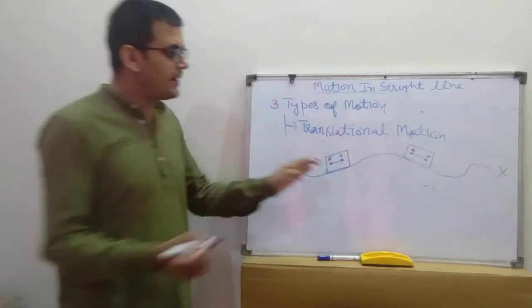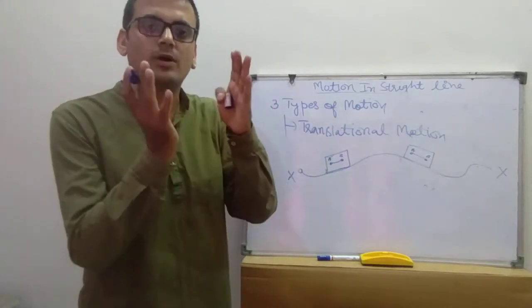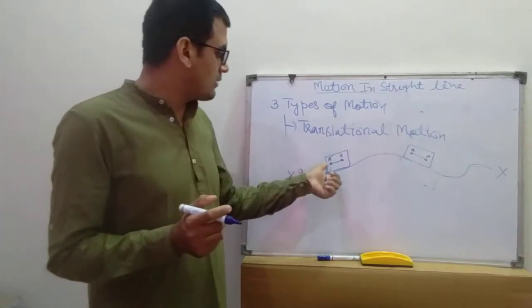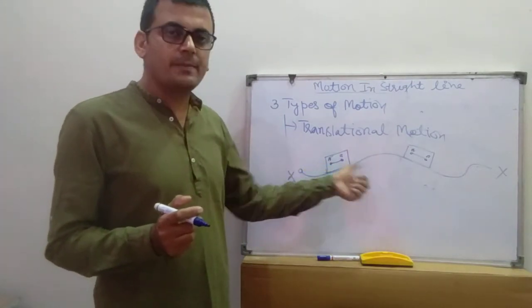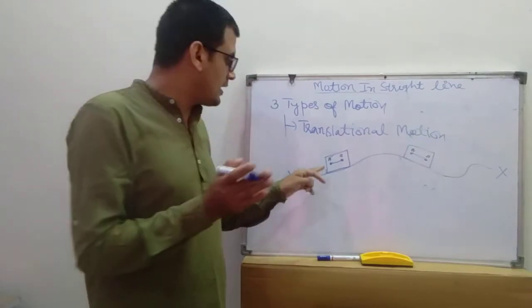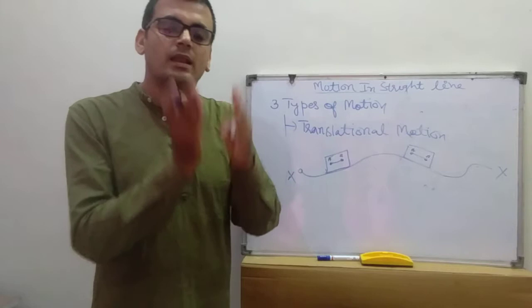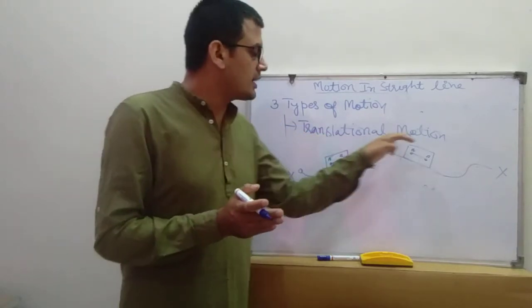So what will happen? When the body is a rigid body and moving in a straight line, the line joining these points A and B will always be parallel to itself. That motion is called translational motion.